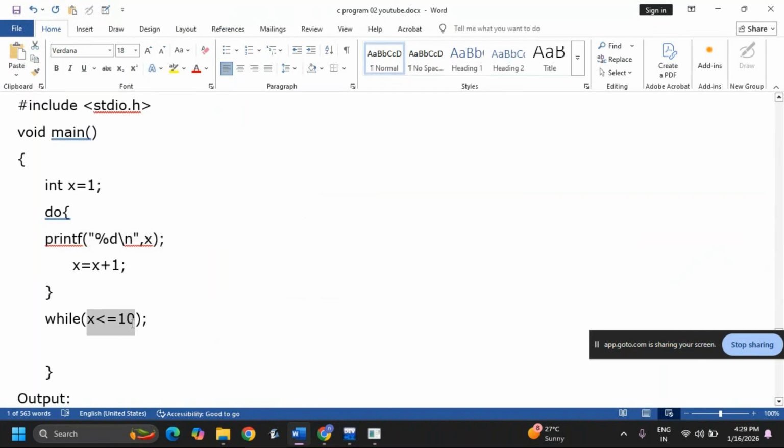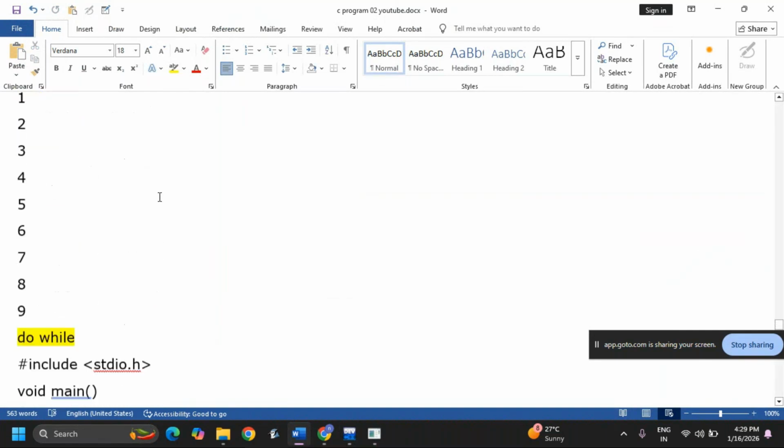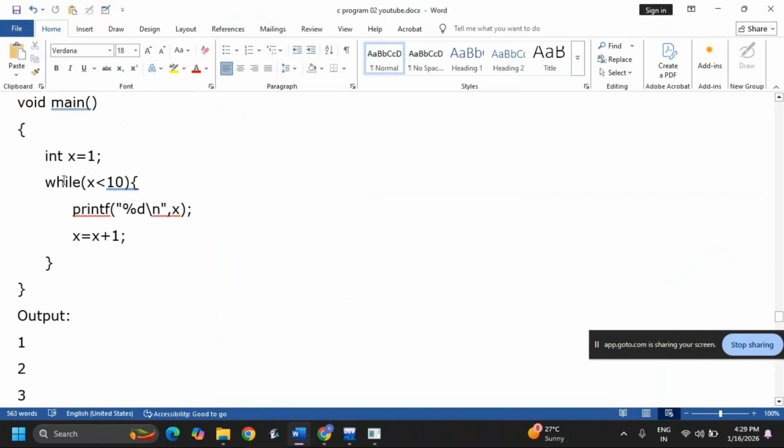Okay, these are the differences. In the interview, if they ask, while is available, do while is available, which is best? We should say that based on my requirement, I will use the loop. You should not say this one is good or that one is good. If they are asking about performance, then you need to say while is good. Why is while good? It is checking before itself. After that only it is printing.